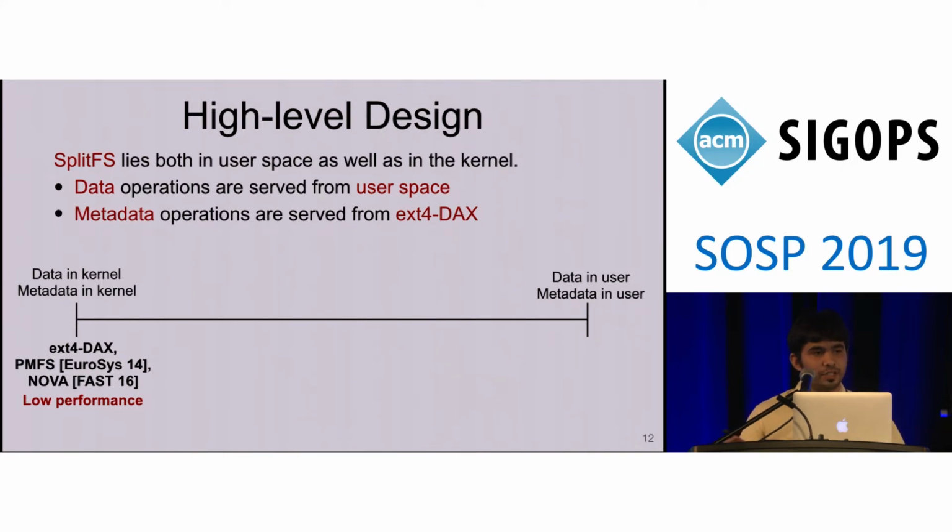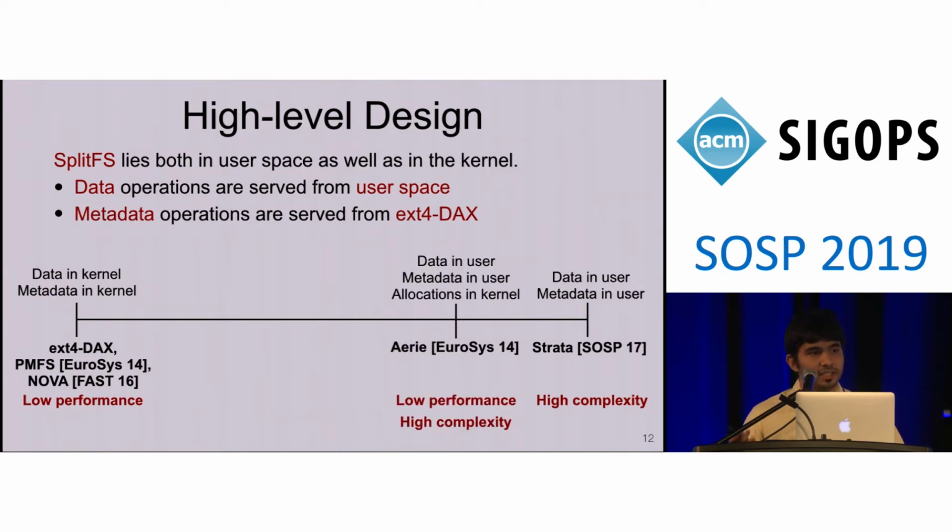On the right end of the spectrum, we have file systems that perform all operations in user space. An example of this is Strata. The problem with Strata is that it has very high complexity because it has to essentially re-implement the entire VFS layer inside user space.